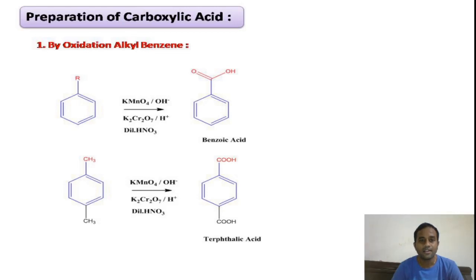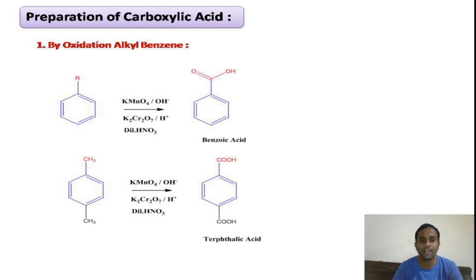Any alkyl group attached to the aromatic ring can be oxidized to a carboxylic acid functional group using oxidizing agents like potassium permanganate in presence of base medium, or we can also prepare the desired benzoic acid product using potassium dichromate in presence of acid medium, or dilute nitric acid. So these are the three oxidizing agents with which we can convert the alkyl chain connected to the benzene ring to the carboxylic acid.